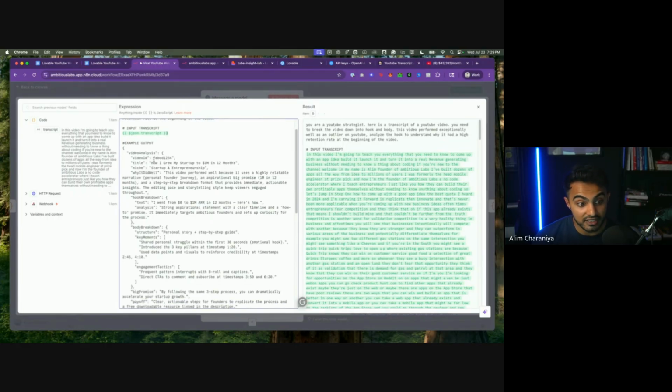JSON objects are how mobile apps, web apps, and computers pass data back and forth on the internet. Have you ever heard of the word JSON before? Type in the chat yes if you have. Type in the chat no if you haven't. I'm really curious to know how many of us understand what JSON is or have heard of it. Okay, so a couple of us have heard of it. Most of us have heard of it.